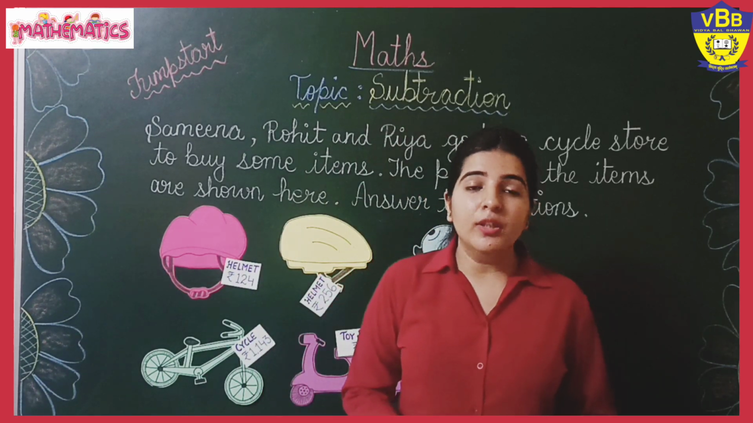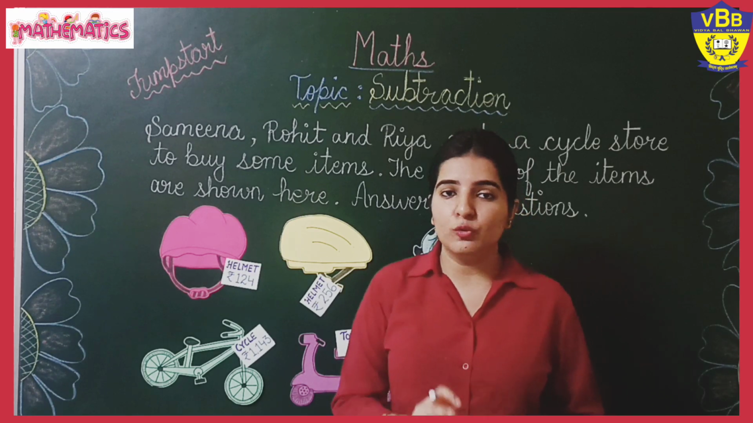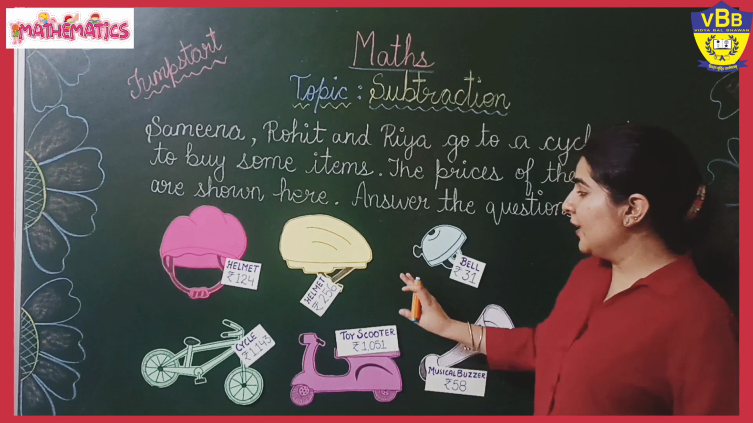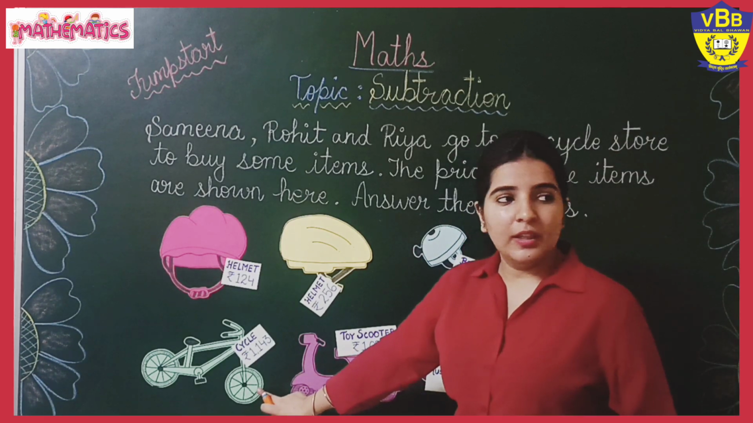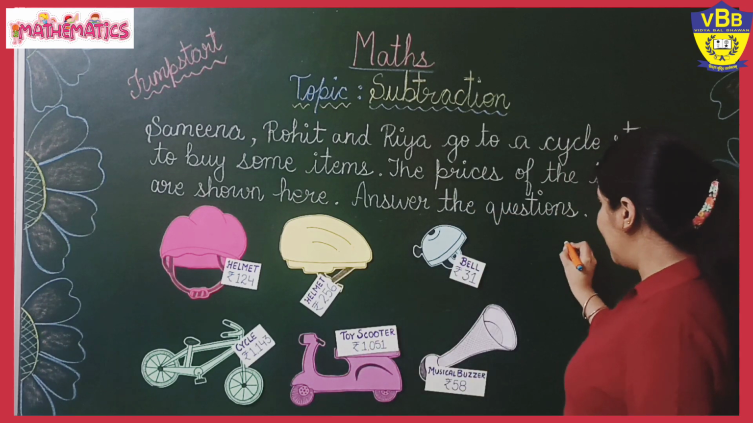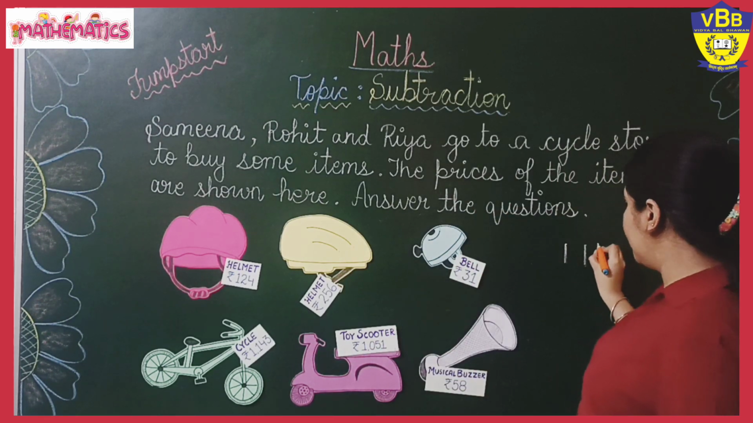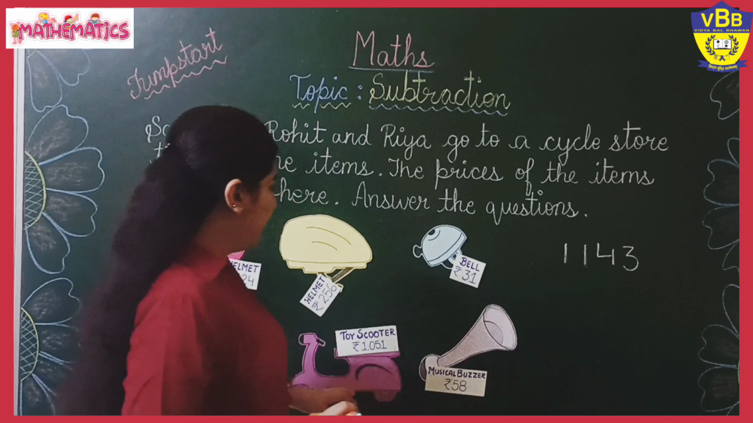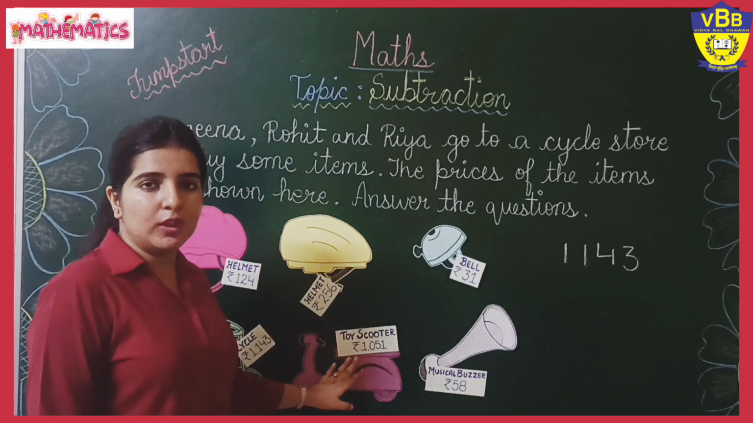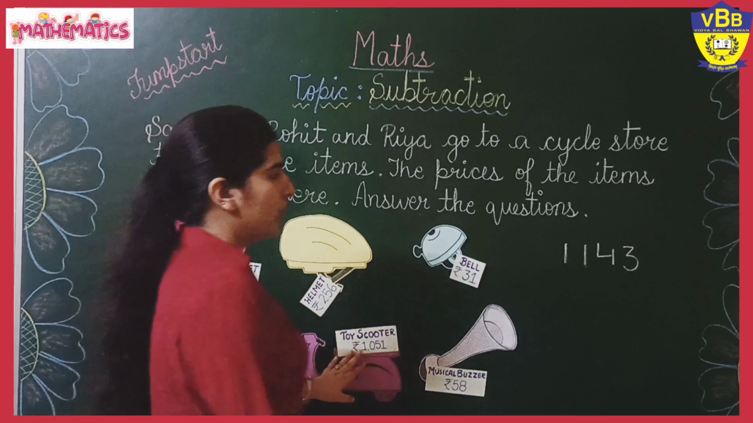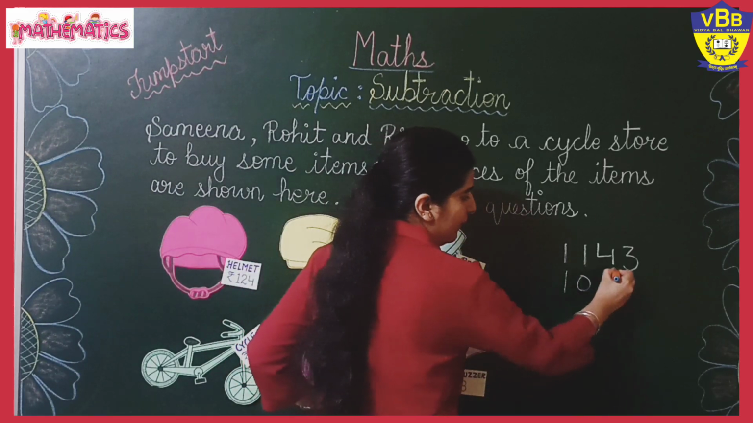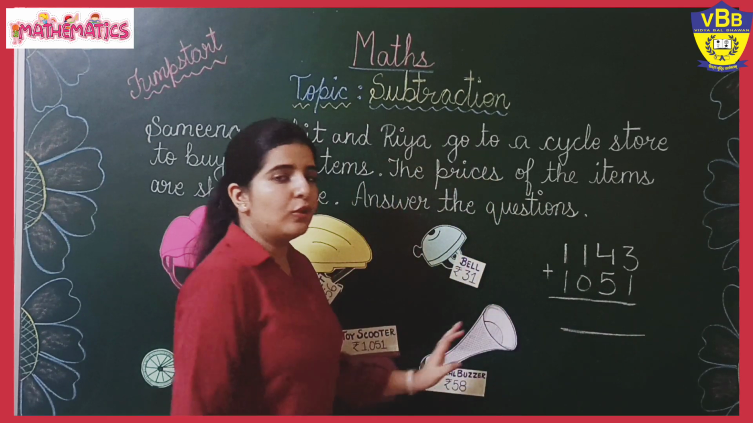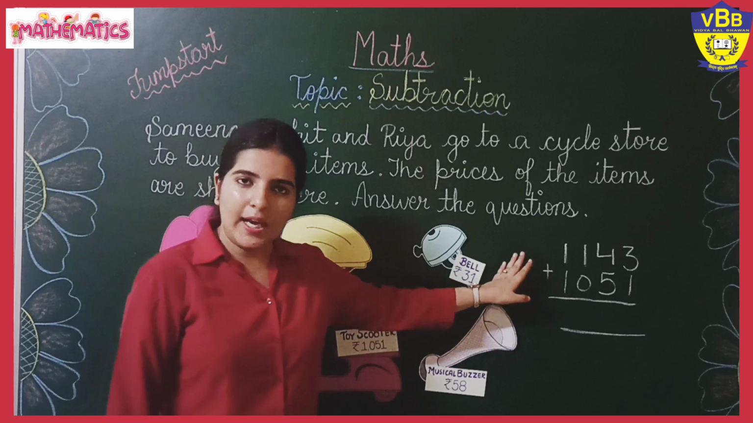We need to find out the total cost of these 2 items. So first of all everyone, here we can see what is the cost of the cycle. The cost of the cycle is rupees 1143, which I have written. Now the second thing she bought was a toy scooter. And the cost of the toy scooter is 1051. We need to find out what is the total cost of these 2 items.